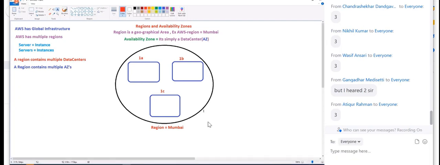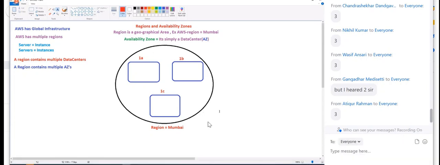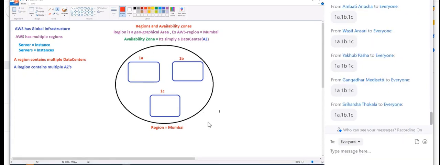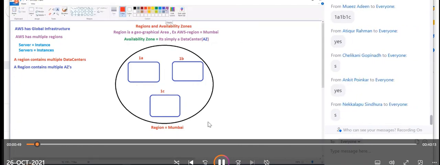Can you tell me the availability zone names? Write down 1A, 1B, 1C. Everyone? Yes. So what are the availability zone names? 1A, 1B, 1C. Can we say that each availability zone is a data center here? Yes. Each availability zone is like a data center. So guys, now you should also understand that.